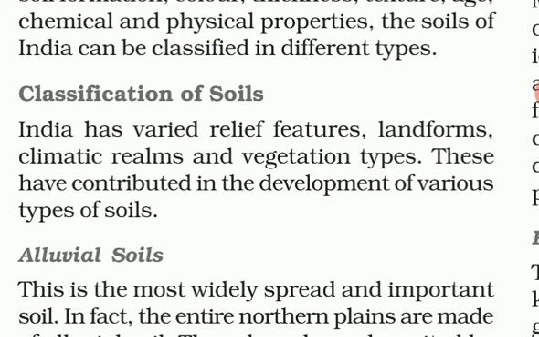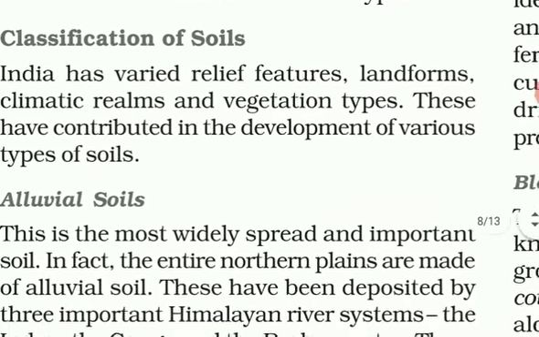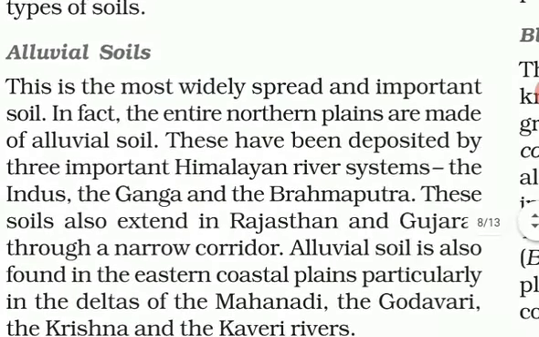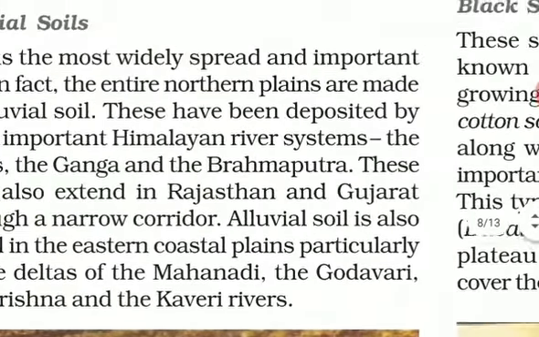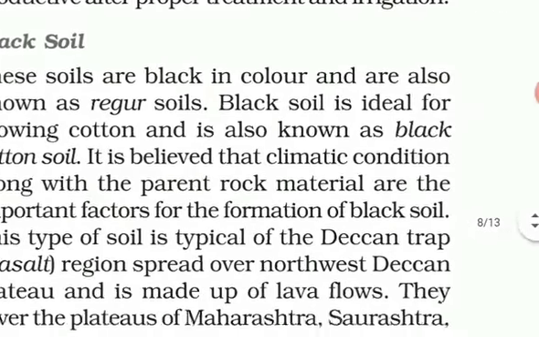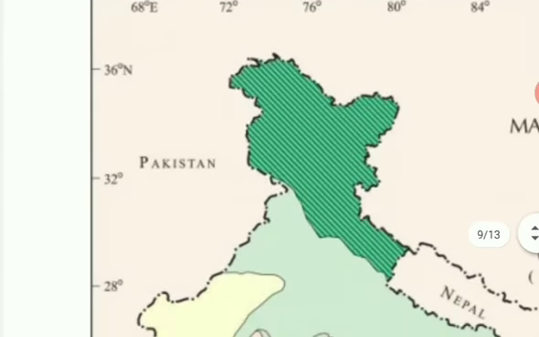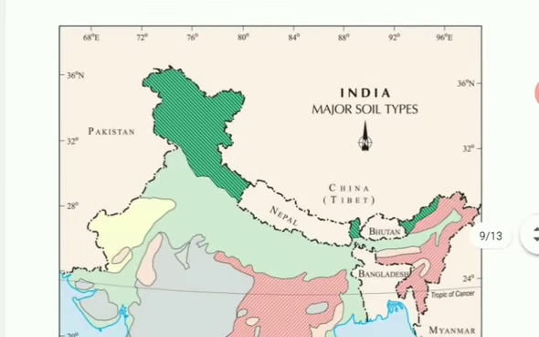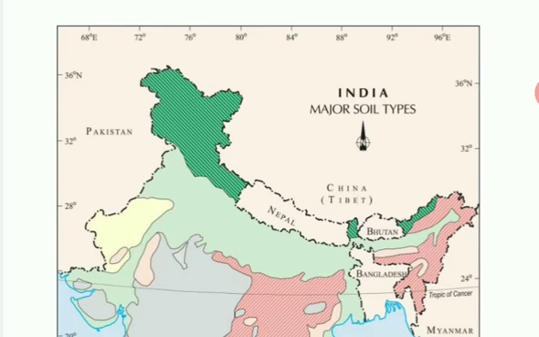Different relief features. Already I have told you that you have to learn the physical features thoroughly of 9th class, and if you know which type of physical feature is present at particular area, the soil of that area will be dependent on it. Now the types of soil that are found are alluvial soil, black soil, now this is the map of types of soil that you have to plot in on your map.